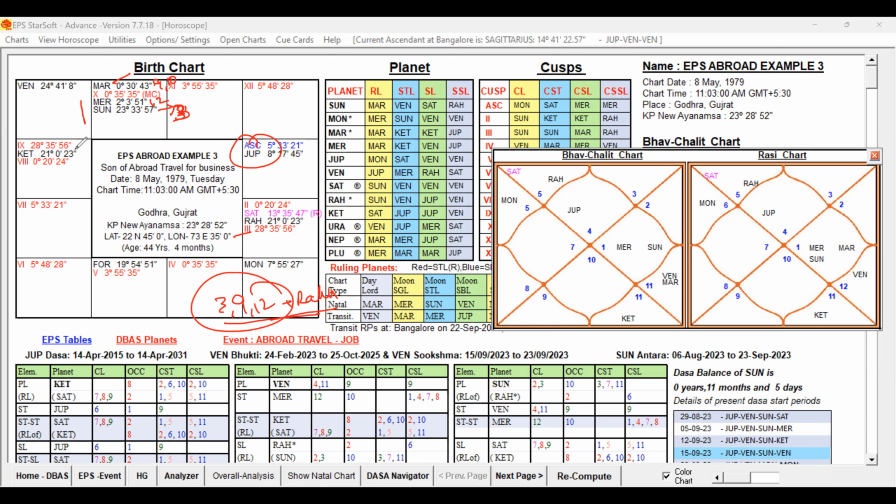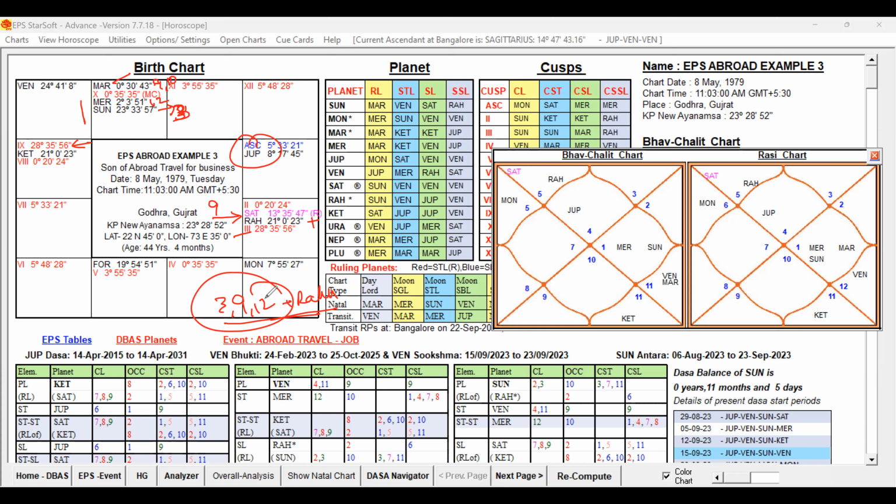Who is the 9th lord? The 9th lord is Saturn, also the 8th lord and 7th lord. Saturn is posted in the sign of Leo, which is the second lord and third lord. So Saturn, the 9th lord, is posted in the sign of Sun. That Sun is the third lord, posted in the 10th house, which we already discussed. And Sun is also conjoined with Rahu, which is also a karaka planet for travel abroad.